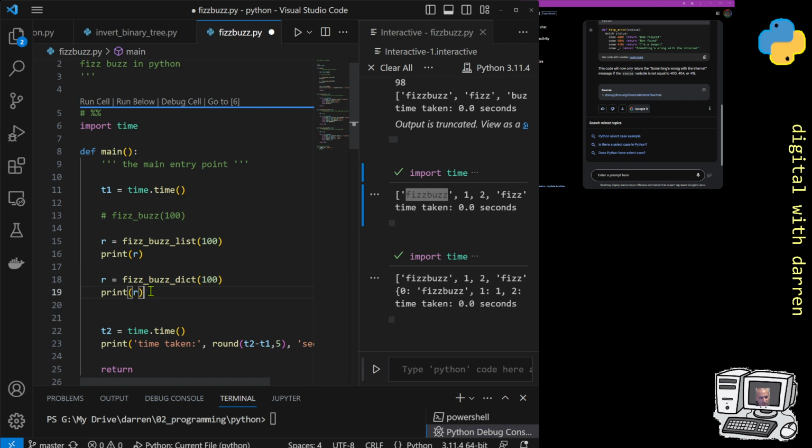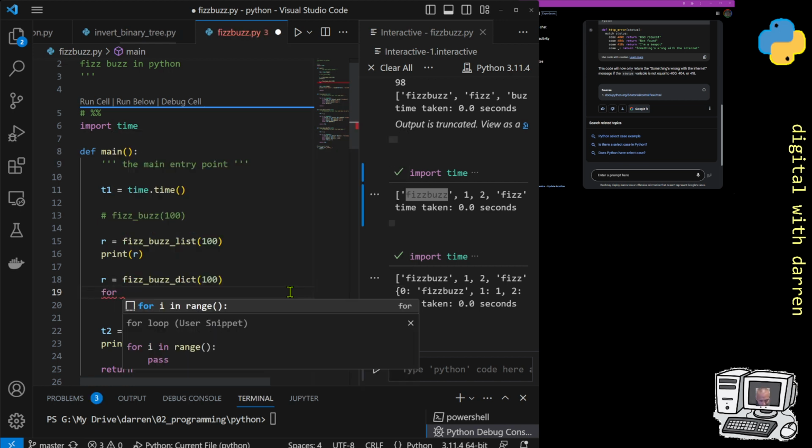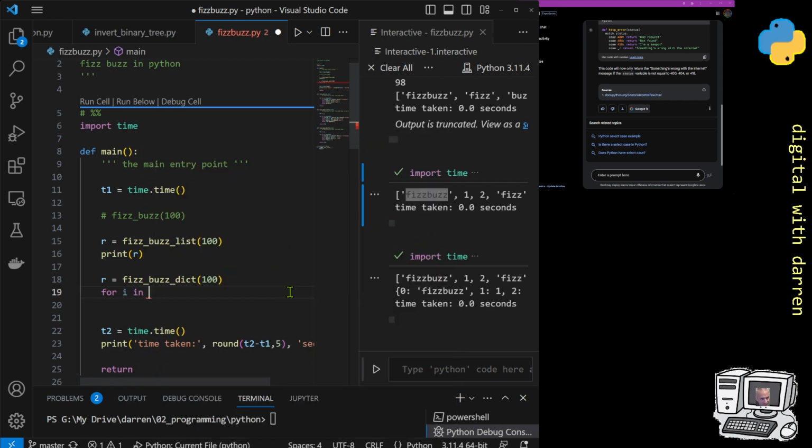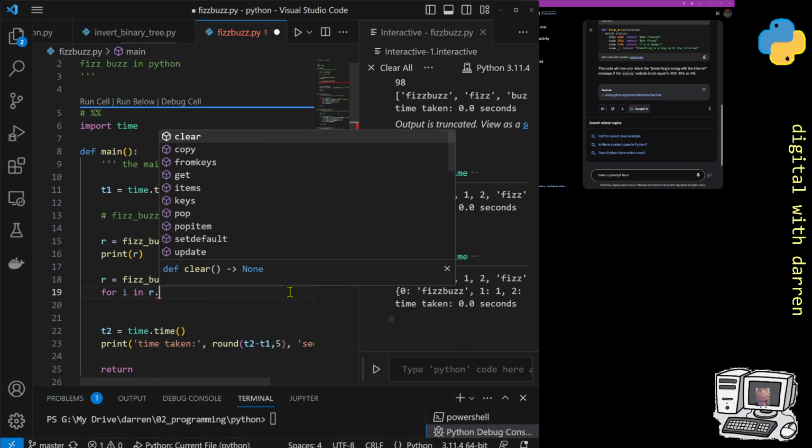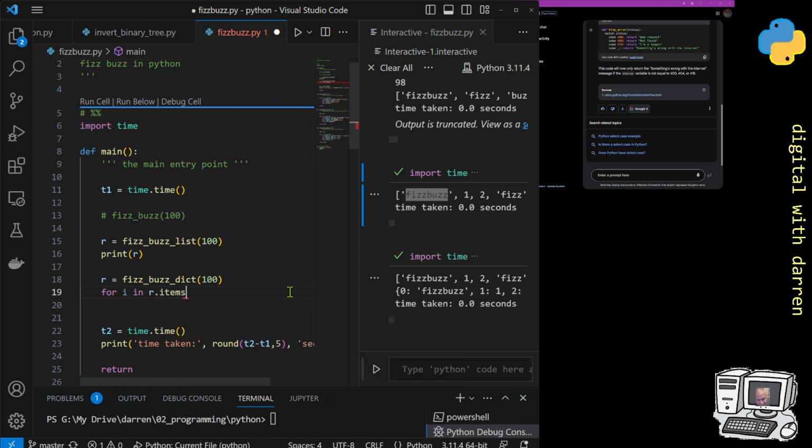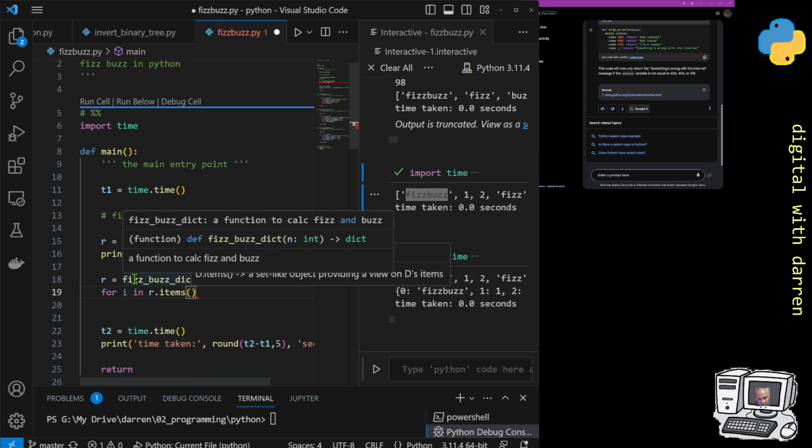And what we could do is, I guess, for both of them, we could do for i in list, print i, and so forth. But here, I think it'd be quite nice in the dictionary for i in dict, or rather in R dot items, and R is a dictionary because that's what came back.